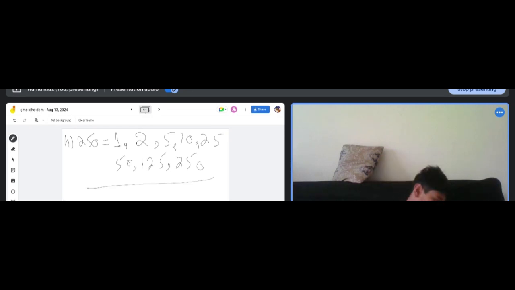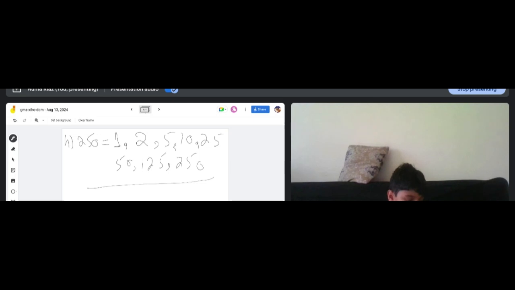Which exercise did we do today? We did exercise 2C. And how many questions did we do today? First two questions, 1 and 2. In the first question we had to find even and odd numbers with the help of table 2.1, and in question number 2 we had to find all the factors of the given number. So how can we find the factors of a given number? We just divide the given number by 2, and if we get perfect answers without the decimal points, then that number is exactly divisible.